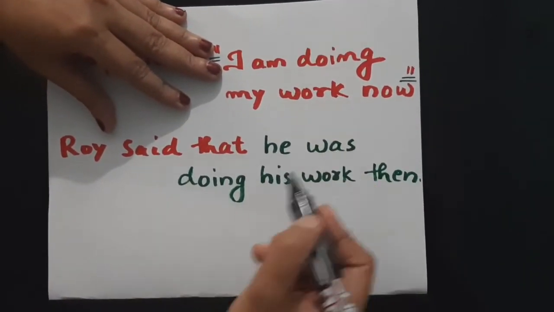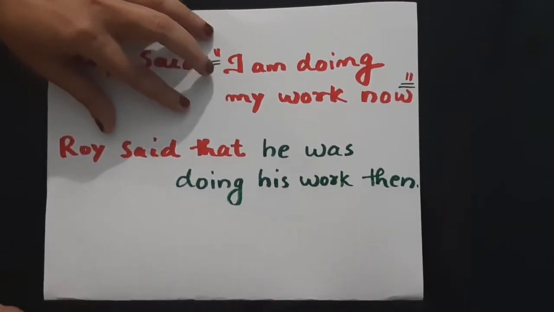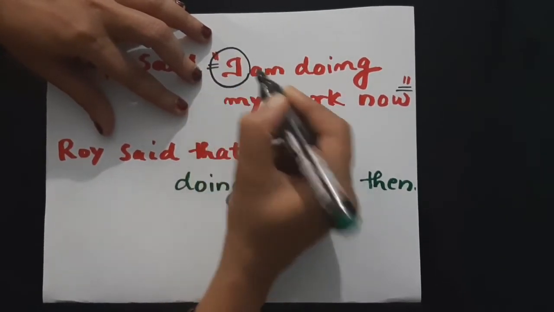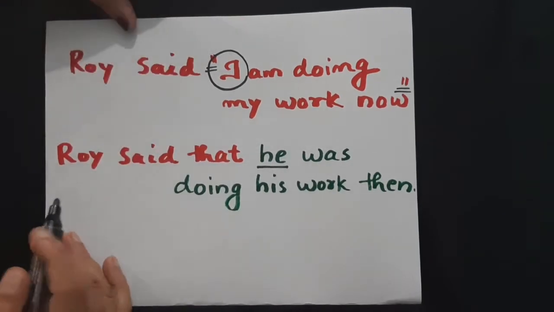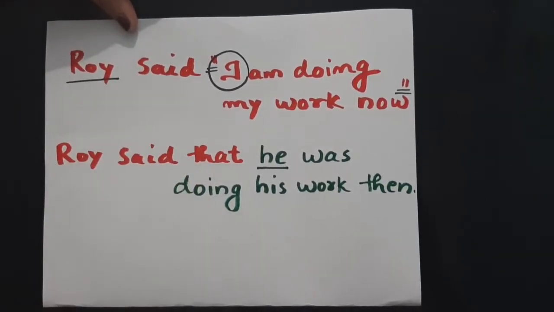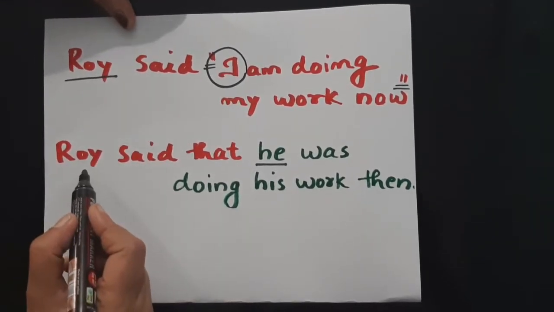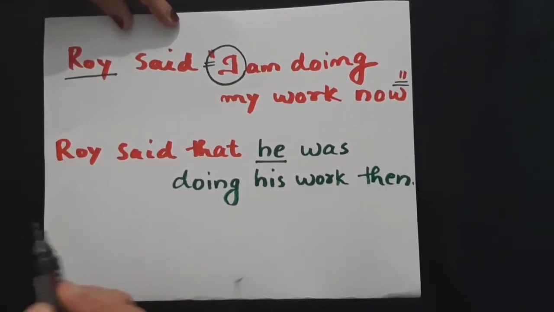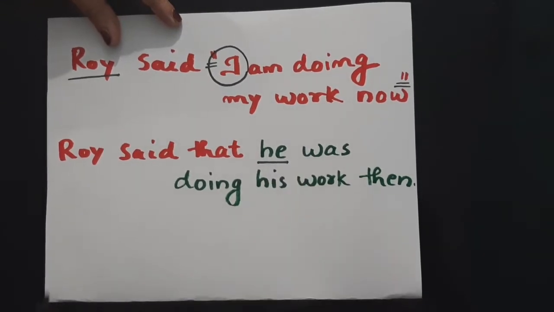See, the subject I is converted here to he. Why? Because the speaker is Roy. We already mentioned Roy's name here, so we don't need to mention it once again; instead we use its pronoun, that is he.